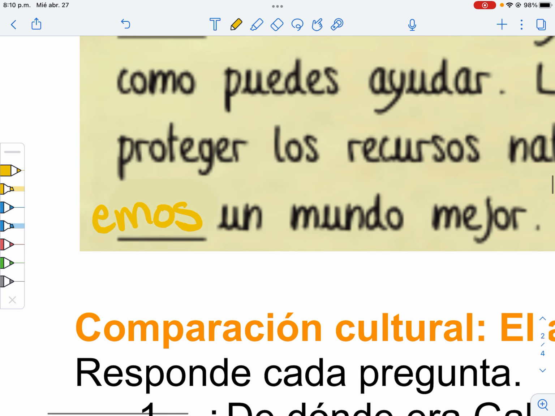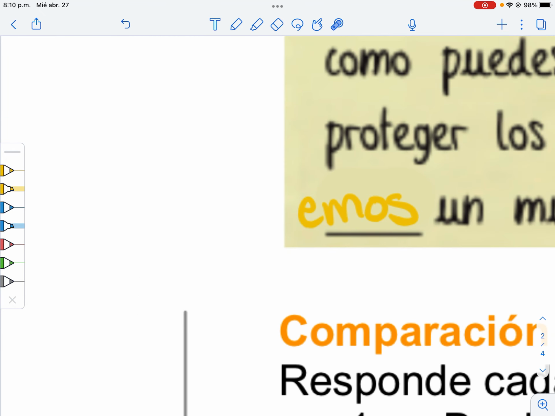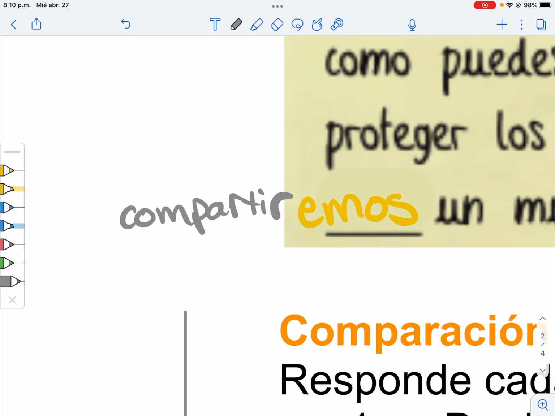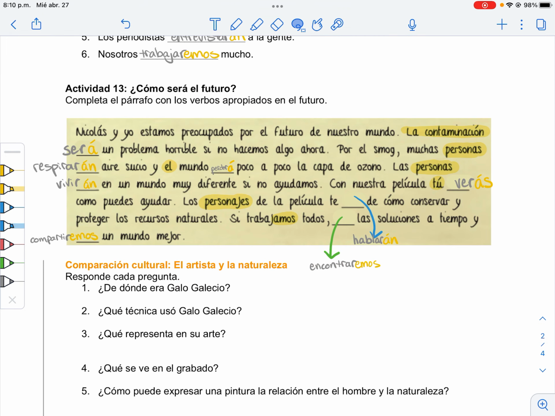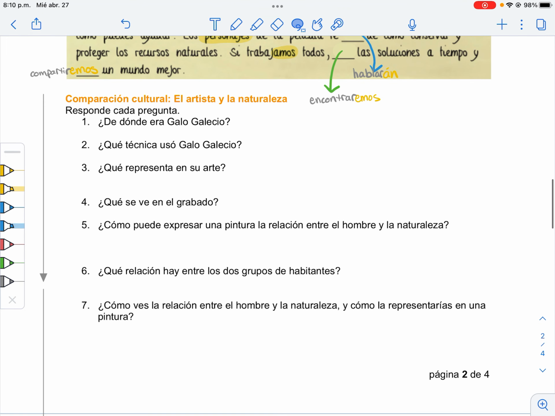This is actually super open-ended, but fortunately we have a word bank. So let's go with compartir, which is to share. Compartiremos. Oh, that was almost perfect. We will share a new world. Brilliant. Amazing. I'm going to let you do the reading on your own.